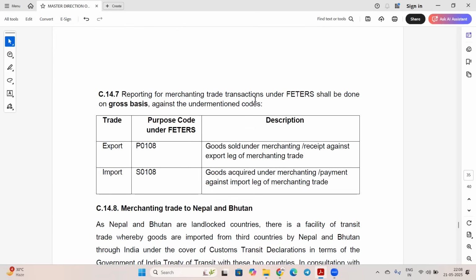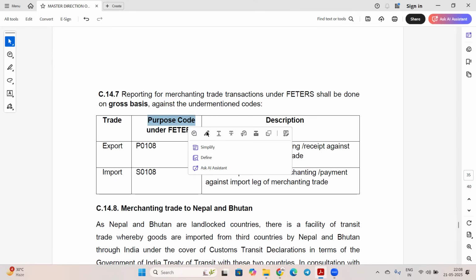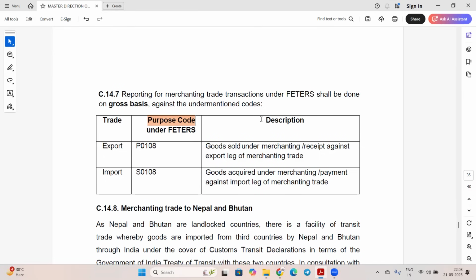So this is the reporting for merchanting trade under FETERS, which shall be done on gross basis against the under mentioned code. So for export, the purpose code is P0108, that is goods sold under merchanting or received against export leg of merchanting. Import is S0108. So these are the purpose codes that we are using when we are making the foreign payment or we are receiving the foreign payment in banks.